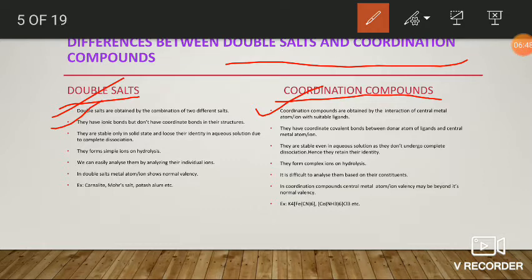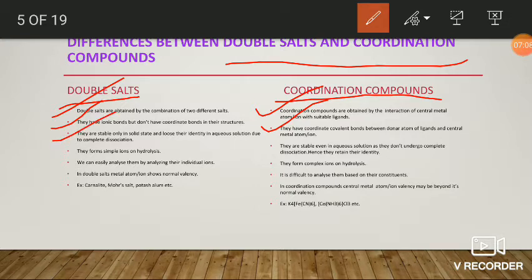The next one is, in the case of double salts, they don't have any coordinate covalent bonds in their structure. They have only ionic bonds. But coordination compounds mainly contain coordinate bonds in their structures.